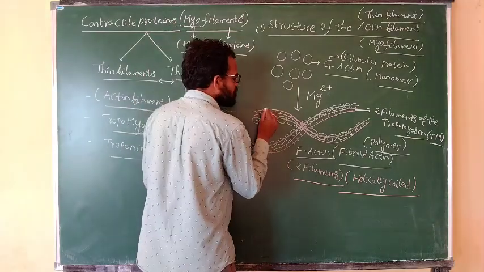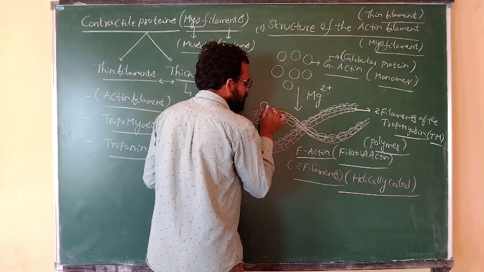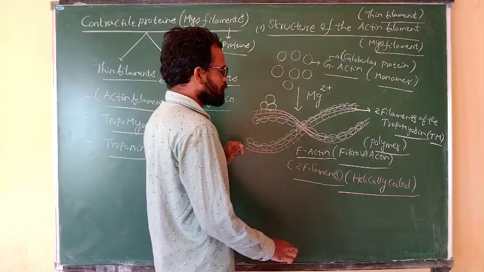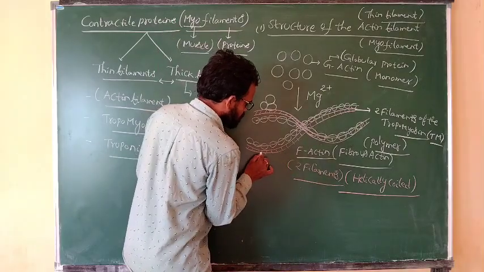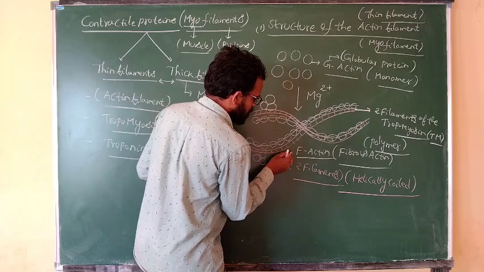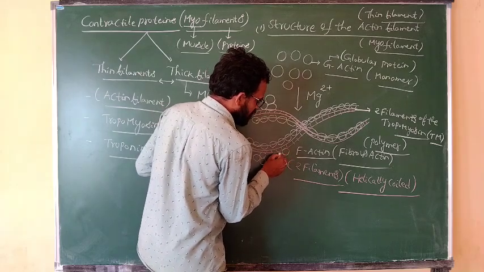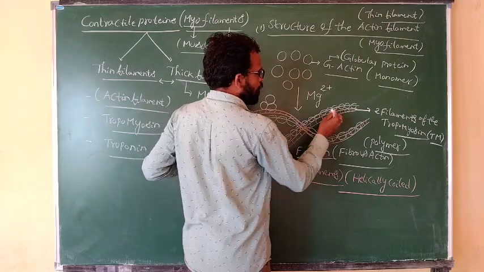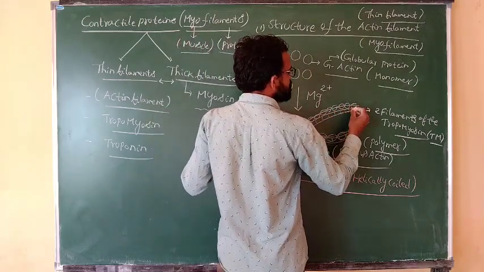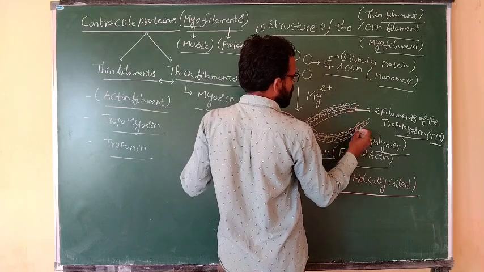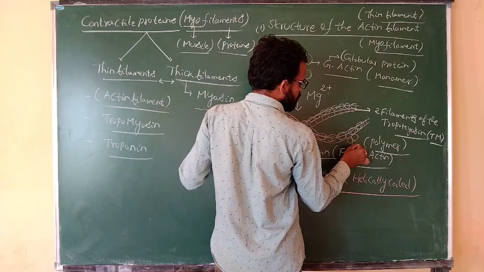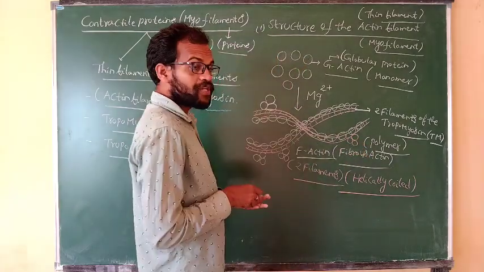It consists of three subunits of the troponin.